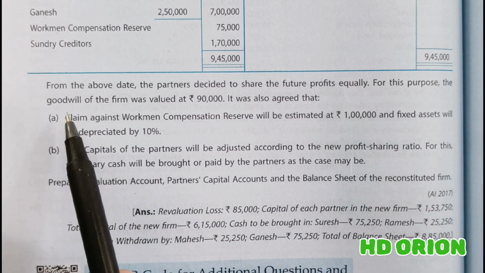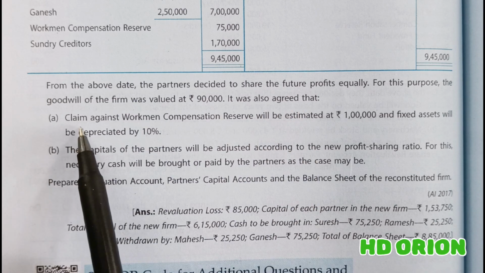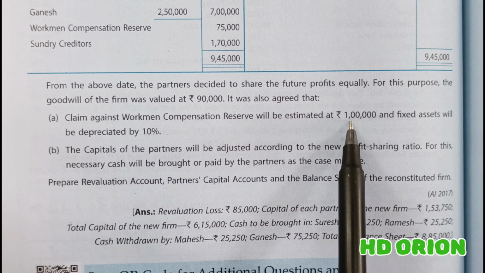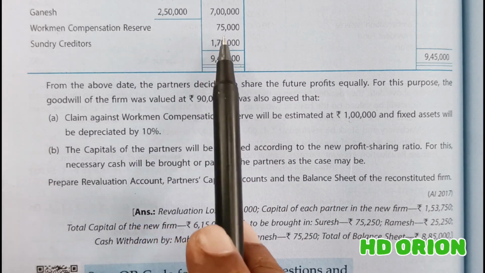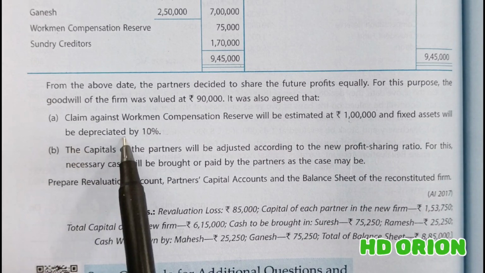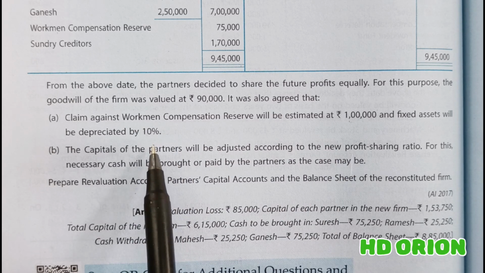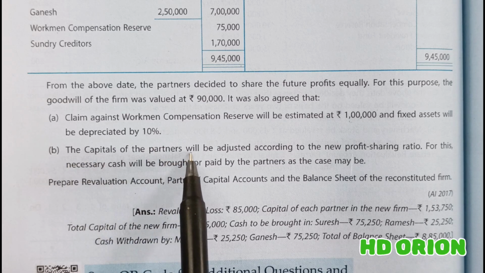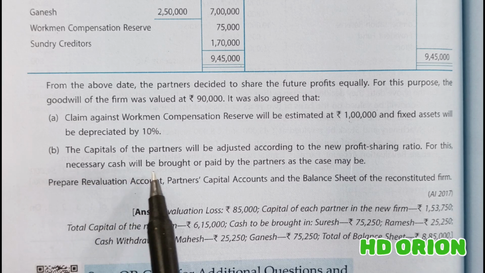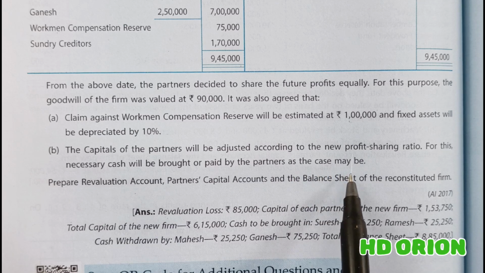For this purpose, the goodwill of the firm was valued at rupees 90,000 and it was also agreed that claim against workman compensation reserve will be estimated at rupees 1 lakh. You see, the reserve is for rupees 75,000 but a claim is there for rupees 1 lakh and fixed assets will be depreciated by 10%. So all these items will go to revaluation account. The capitals of the partners will be adjusted according to the new profit sharing ratio. For this, necessary cash will be brought or paid by the partners as the case may be.